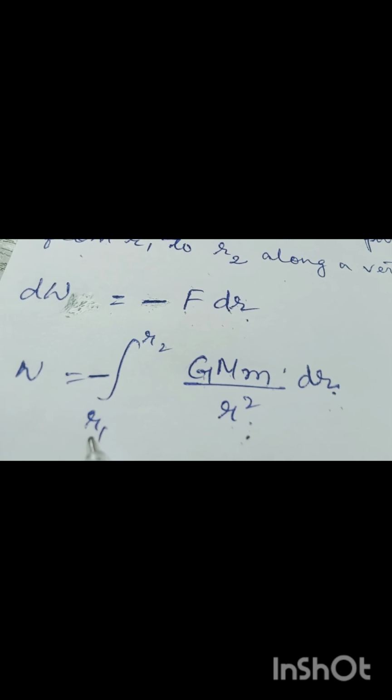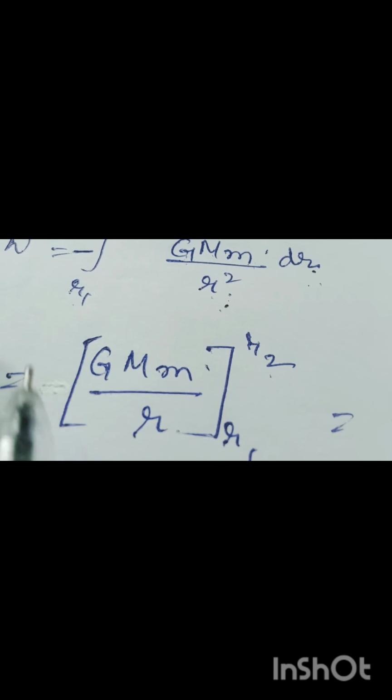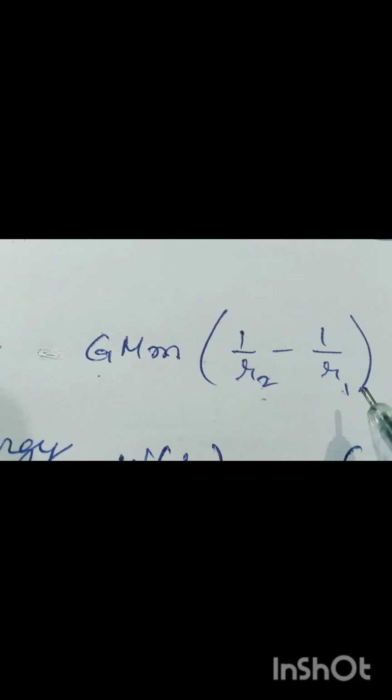To calculate the work done in lifting the point mass from distance r1 to r2, we have to integrate the expression of dW, the small work done, from limit r1 to r2. Putting the value of F, we have the expression like this. On solving, we have a rule: the integration of 1 by x squared dx is equal to minus 1 by x. Using this rule, we have the expression like this. The negative sign goes out, and on putting the limits we have this. So this is the expression for work done.